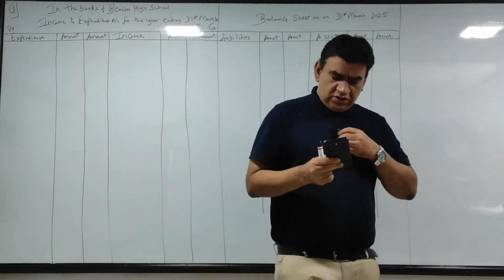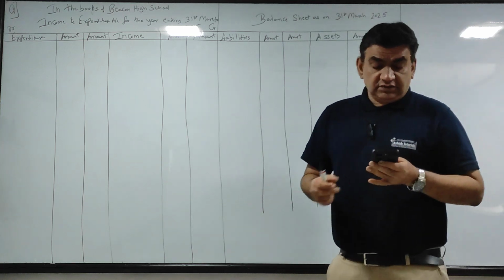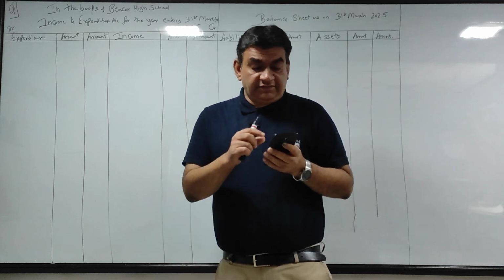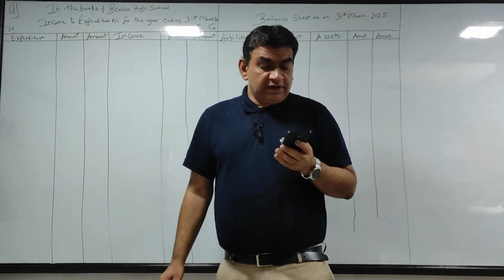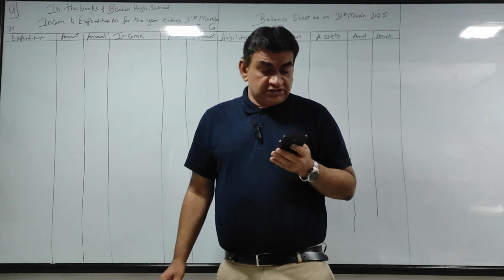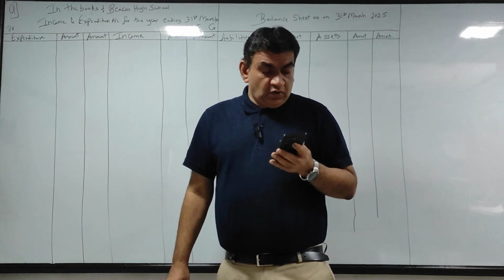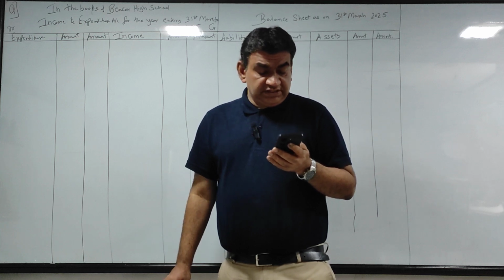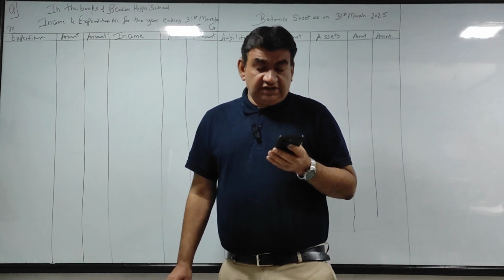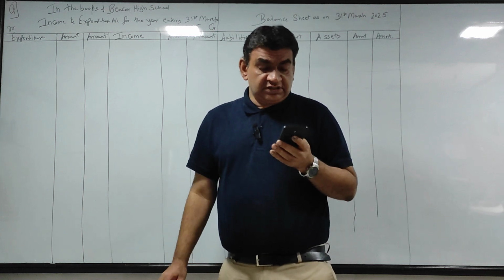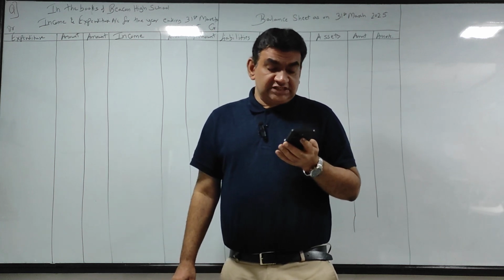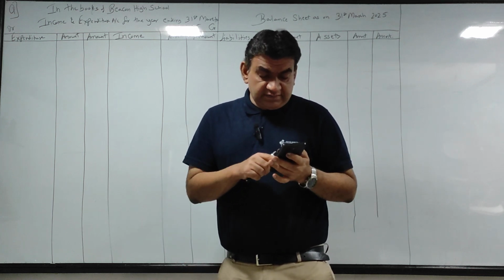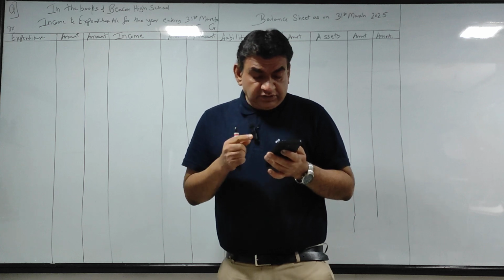Now see, as I told you, opening balance sheet is given in the question. I've kept it very simple. Balance sheet on 1st April 24: capital fund, cash, bank, investment, building, computer, furniture, library books. Receipt and payment account: opening balance, tuition fees, term fees, admission fees, donation, government grant, interest received. I'll explain each and every item when we come across. Payment side: pay salary, sports expenses, printing, stationery, insurance, annual gathering expenses, repairs and maintenance, library books, computer, investment.